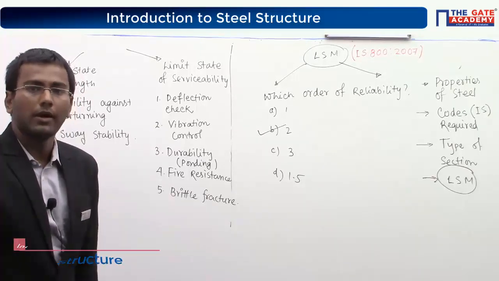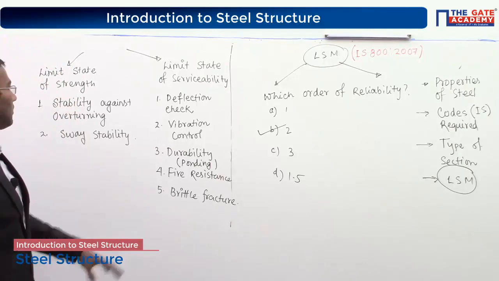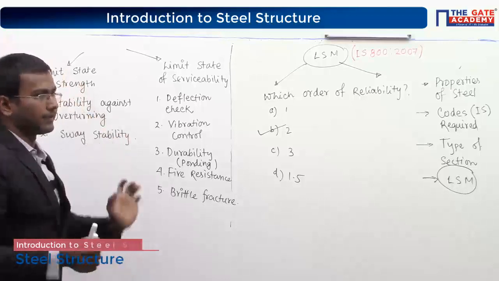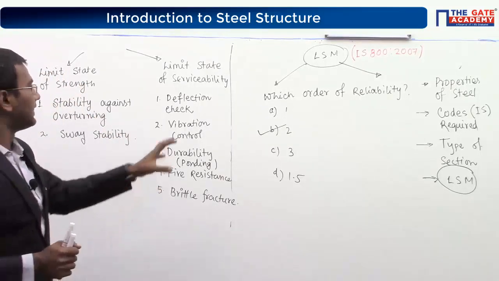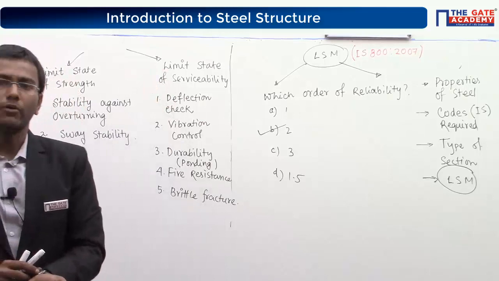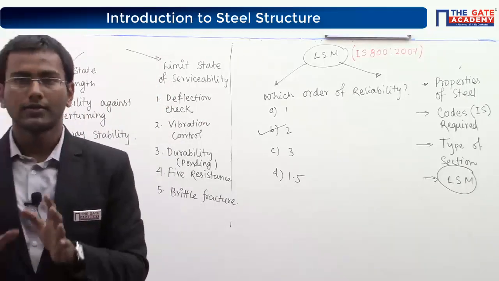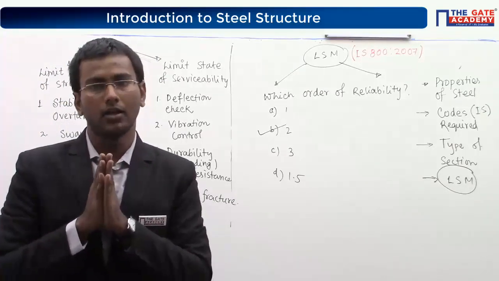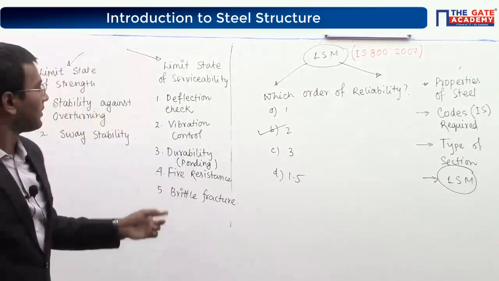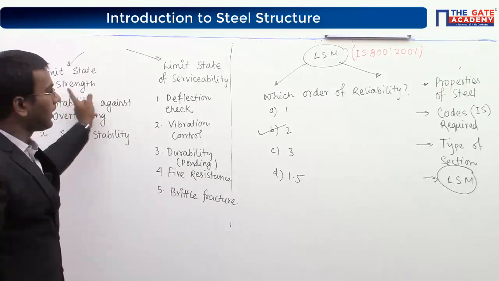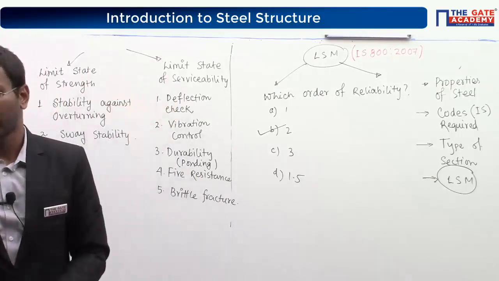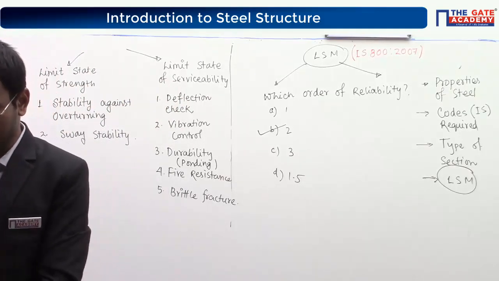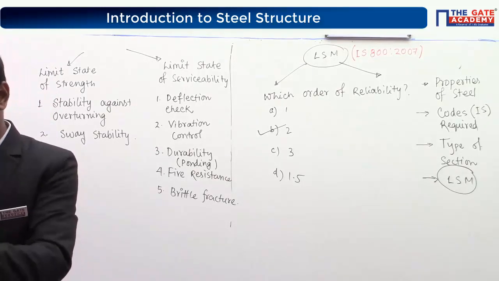Now what do we have to know from here? Suppose we have limit state of strength and limit state of serviceability. If I consider the factor of safety, where should I consider the maximum factor of safety, in strength or in serviceability?